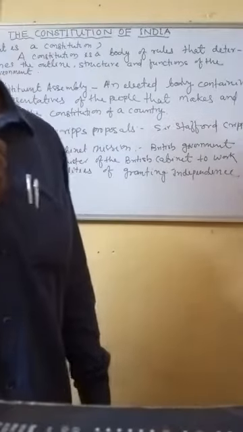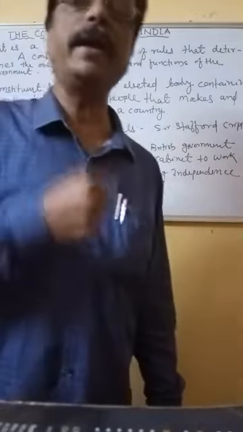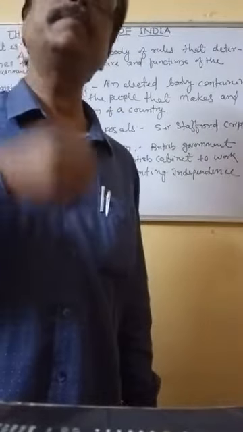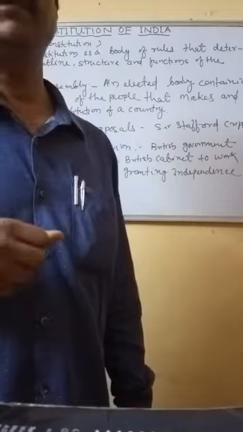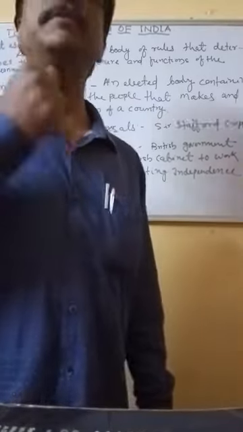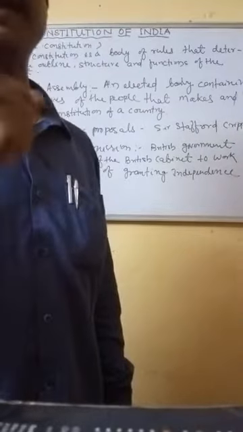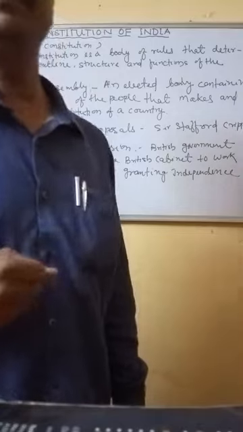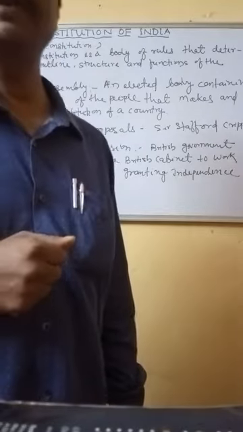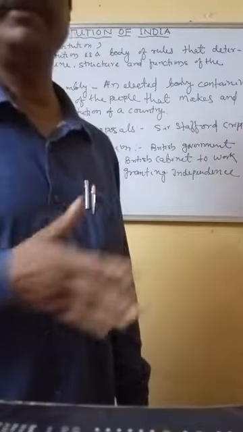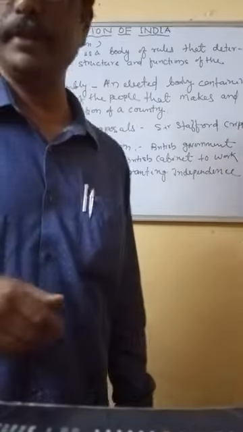Nobody will help us or guide us, nor will we take any suggestion from any other country, even Britain. So by that demand, they kept it against the British cabinet ministers. They accepted it and said, yes, you can make the constitution yourselves.